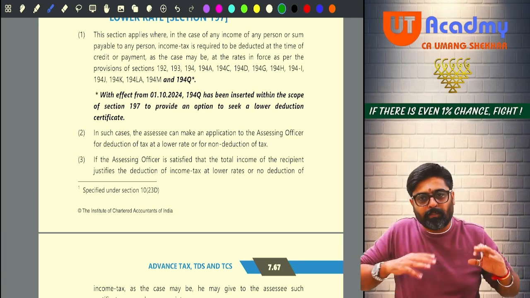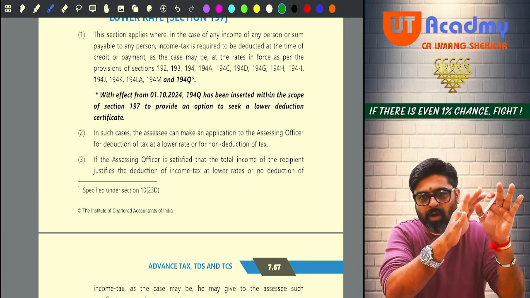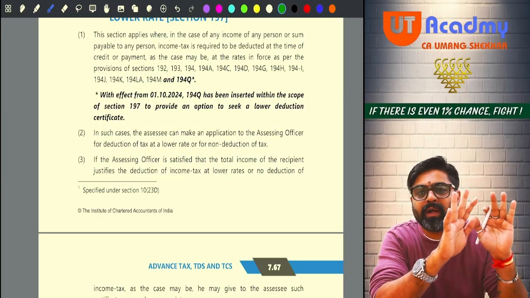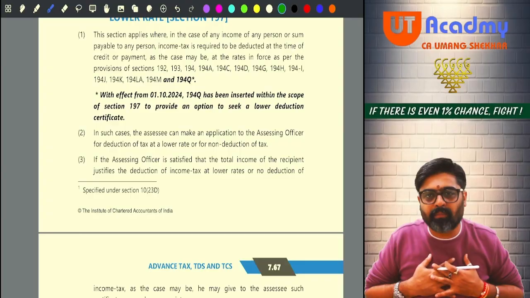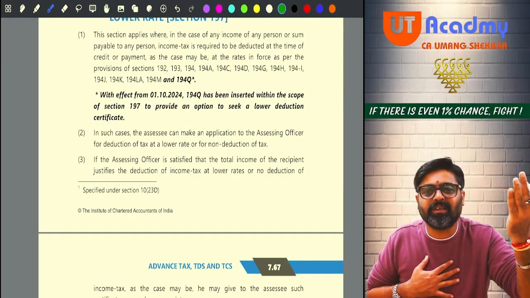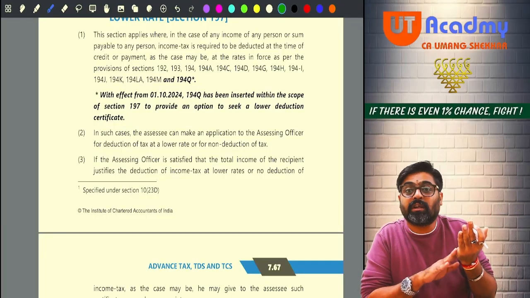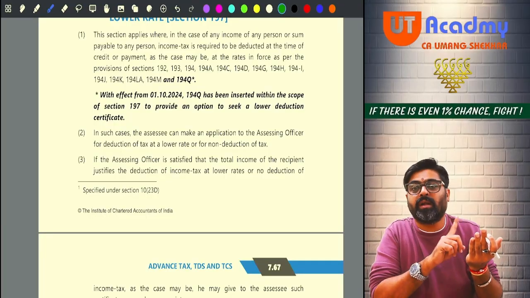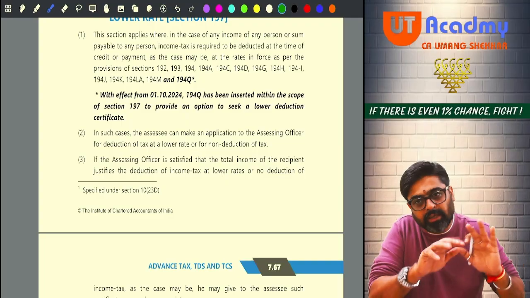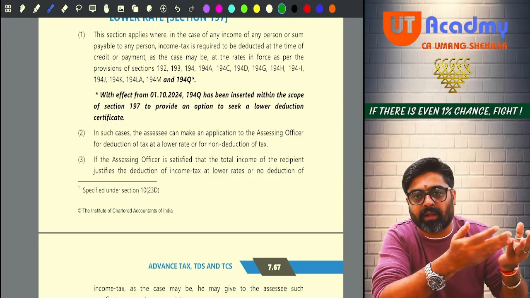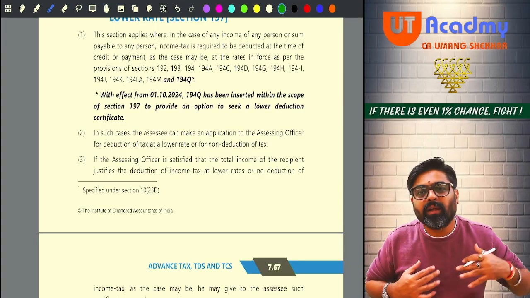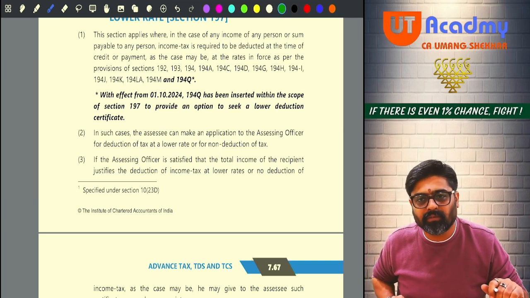So please, assessing officer, check from your records, and if you are satisfied that a person like me is not liable to pay tax, then please issue a certificate to me, a certificate for non-deduction or lower deduction of TDS. But issue that certificate only after being satisfied that I am actually not liable to pay tax.